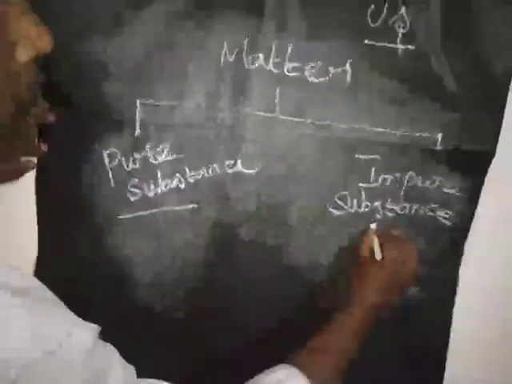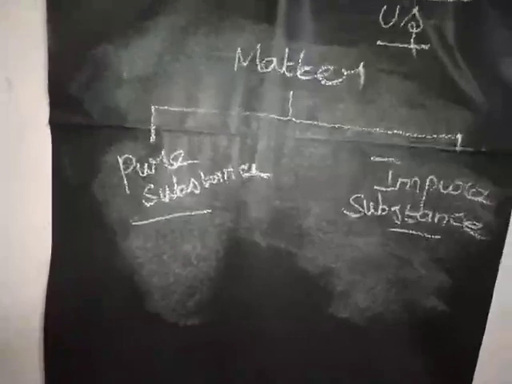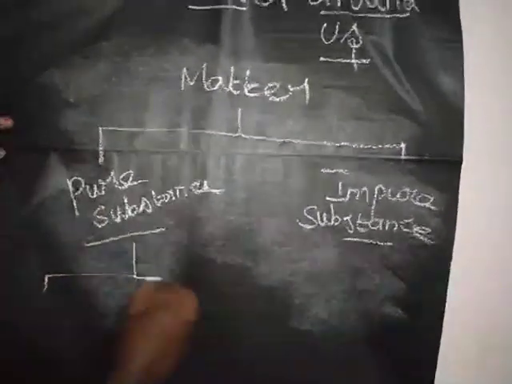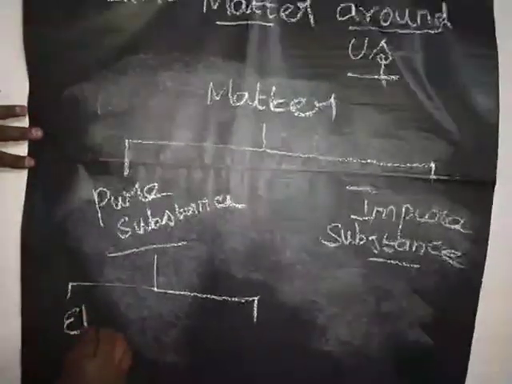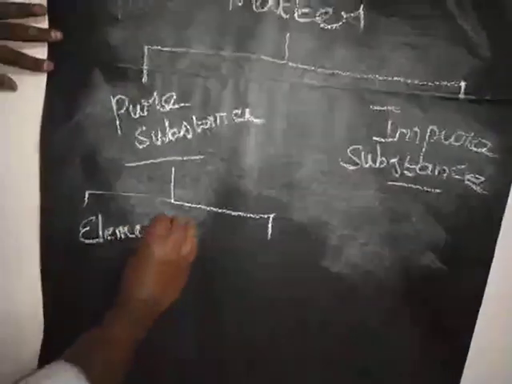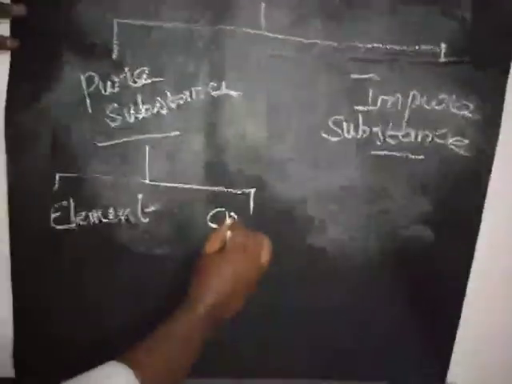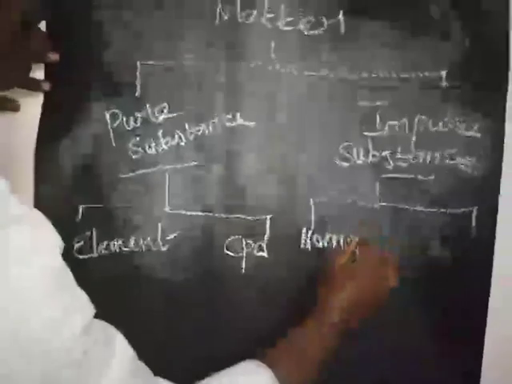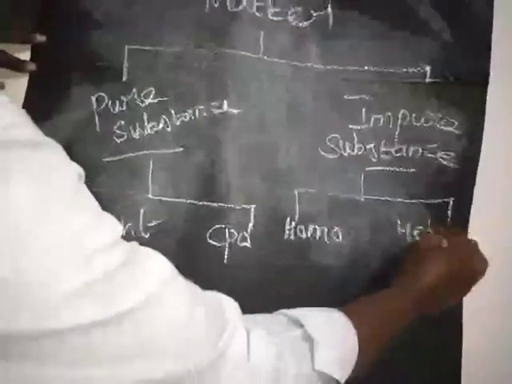The pure substance classification is based on their chemical composition, one is element, another one is compound. The impure substance is classified as homogeneous and heterogeneous.